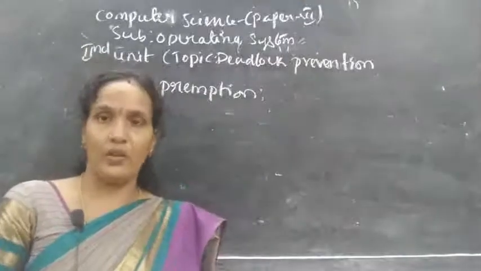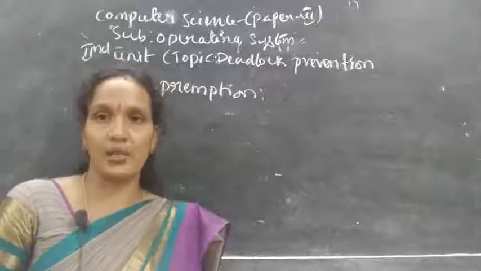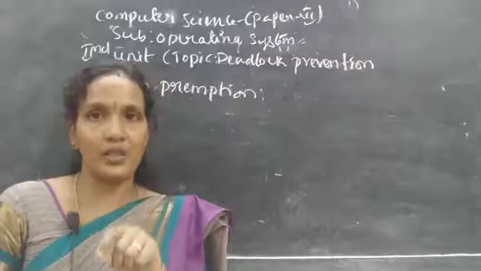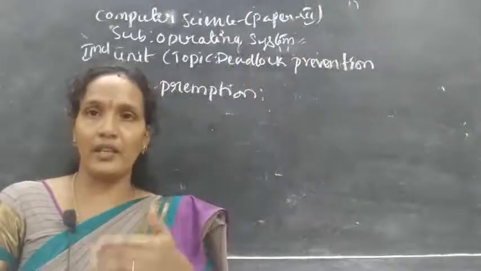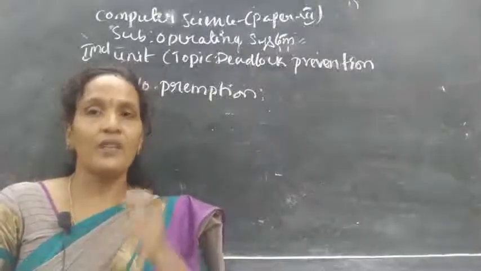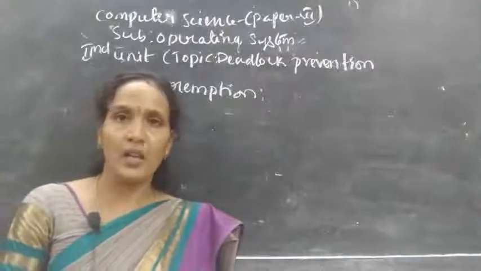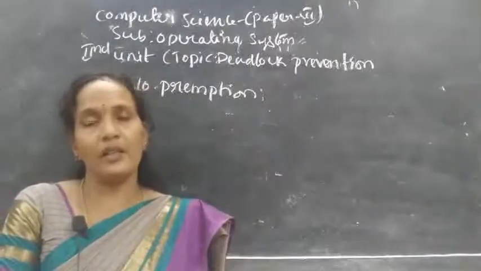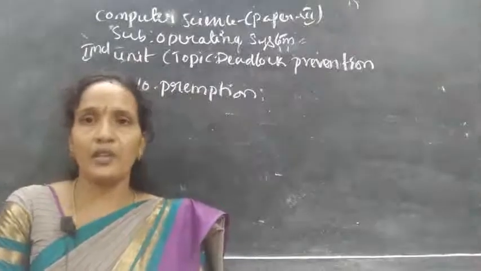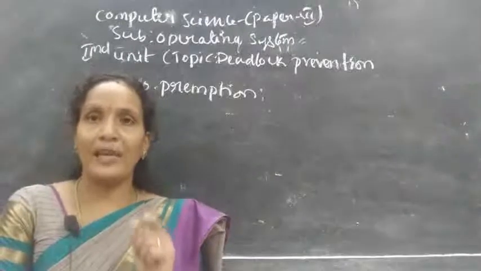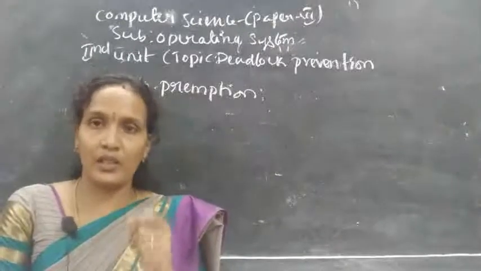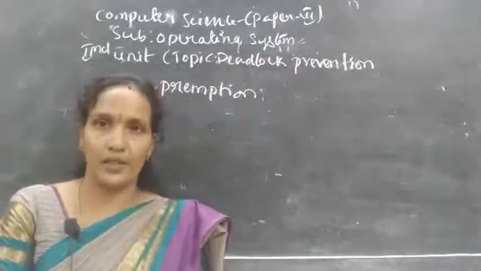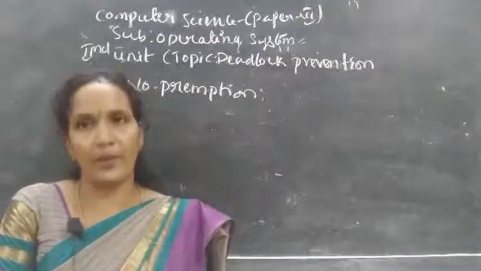But in case of non-preemption, for some resources, only one process can use the resource at the same time. Till the completion of execution of that process, that resource cannot be taken out from that process. So if such a characterization is there, then it may lead to a deadlock. So here the solution is, when any process is requesting for a resource and that resource is held by another process, then that process needs to wait.